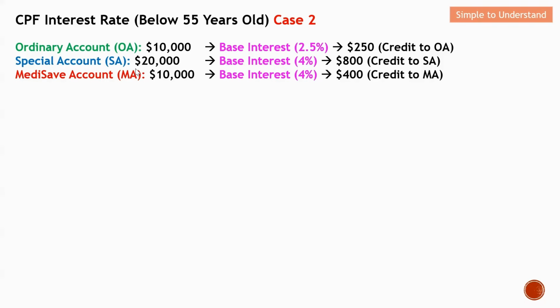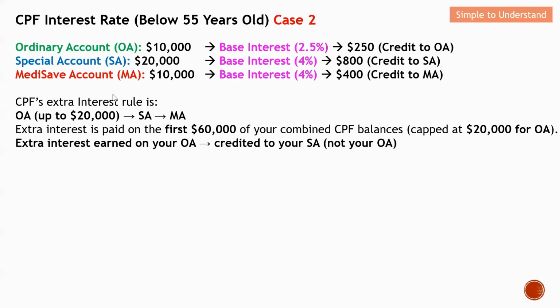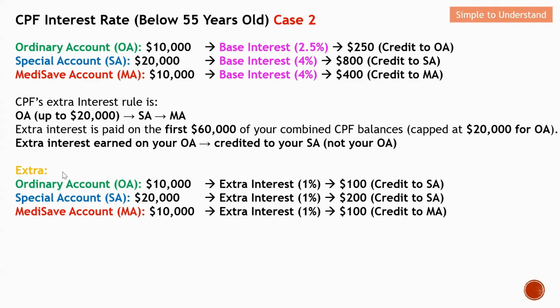So I always mention that the key criteria will be the extra interest rate. For members that are 55 years old and below, the first extra interest will be at the OA, with a maximum cap at the first 20K, followed by SA and then MA. So let's take a close look. This is the extra computation, the extra income from the interest for OA.